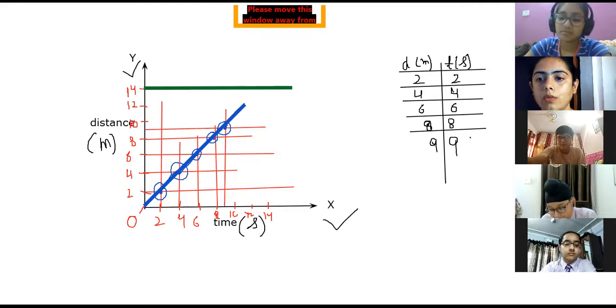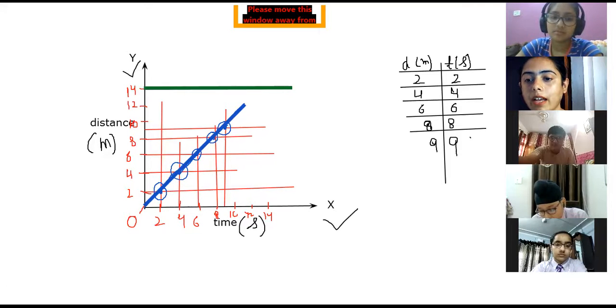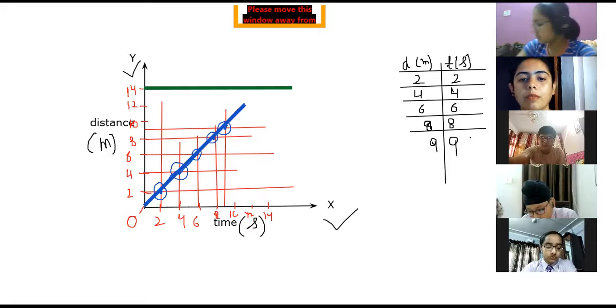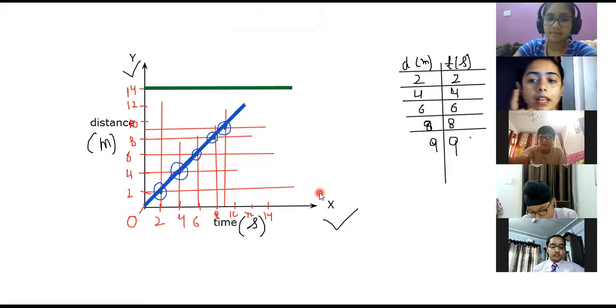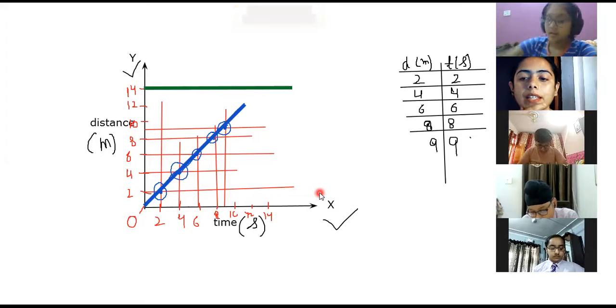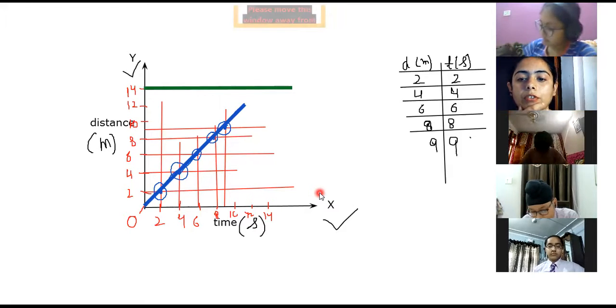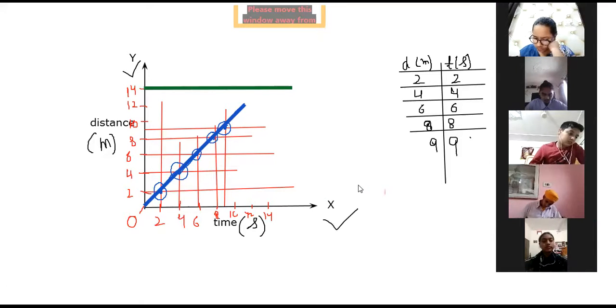Fine. So my dear students, we are going to do one correction in the note we have written. I'm going to speak, you are going to read and make the correction where I say. In the distance time graph for uniform motion, we get a straight line. Along with that you have to write, we get a straight line inclined to time axis.